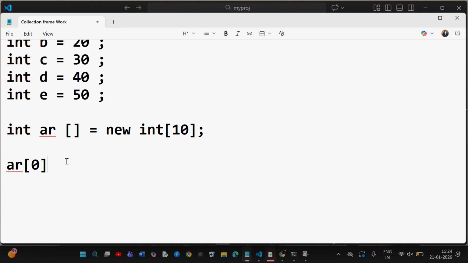In array, there are no inbuilt methods. If I call add, it will not add. If I want to add the data, we have to write ar of 0, ar of 1, ar of 2. Is that tough or easy? Tough. That is why we have to go with the next important concept, which is collection framework.